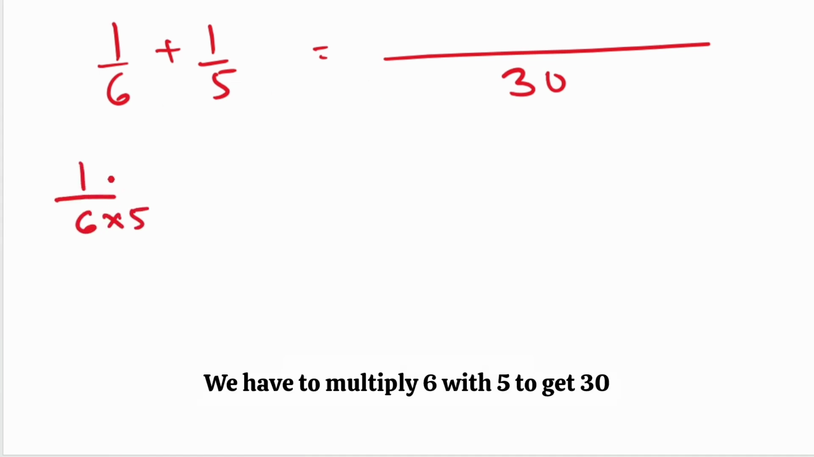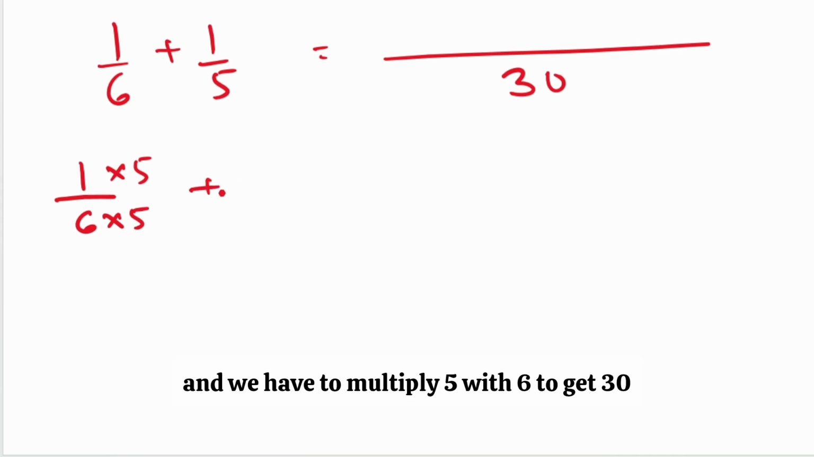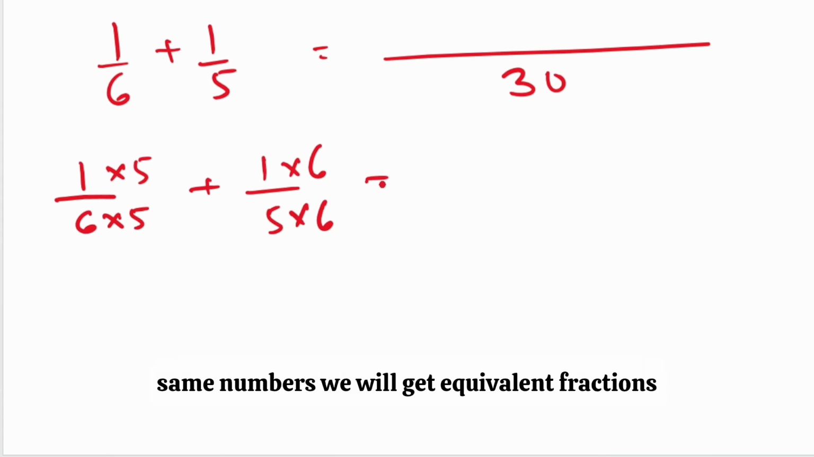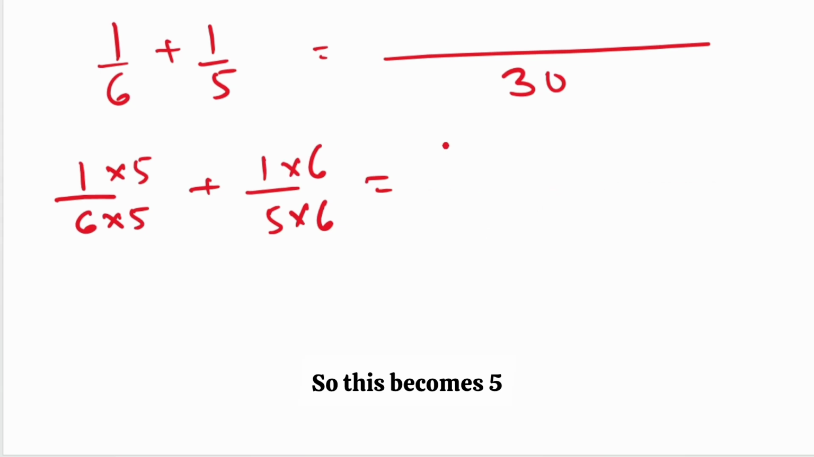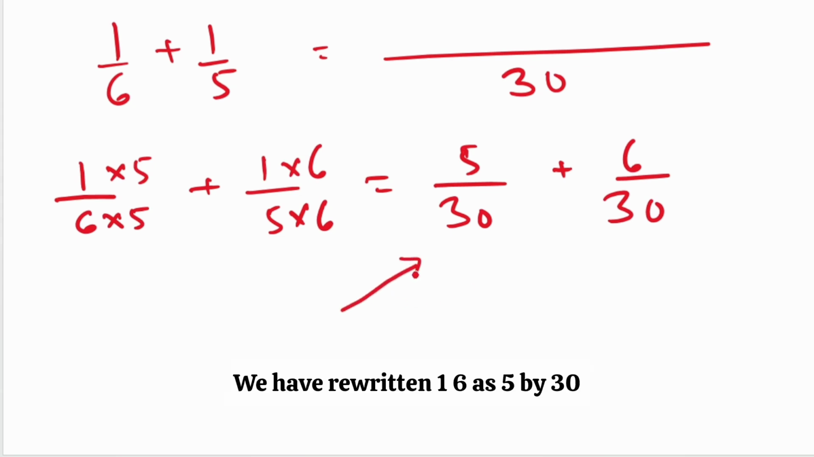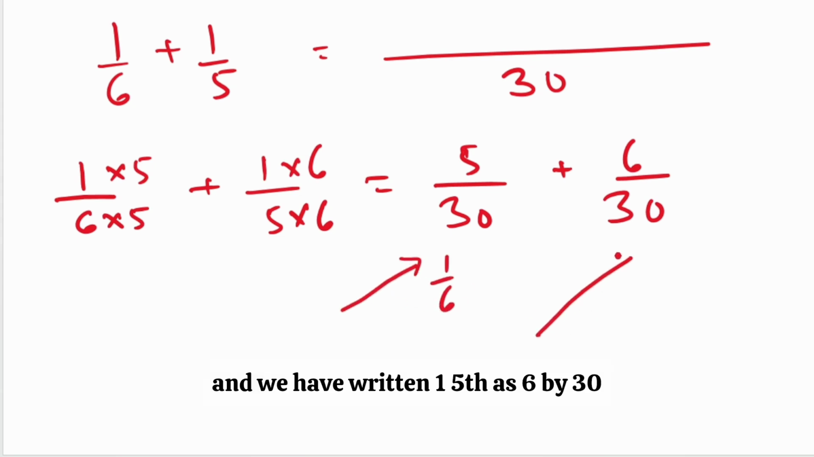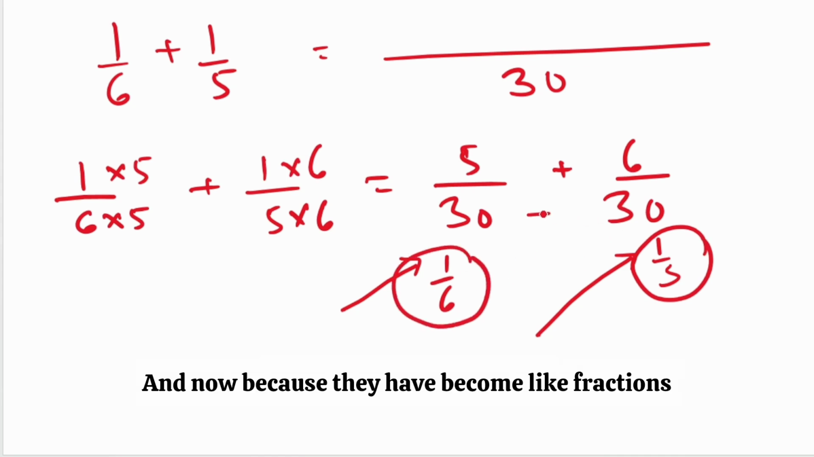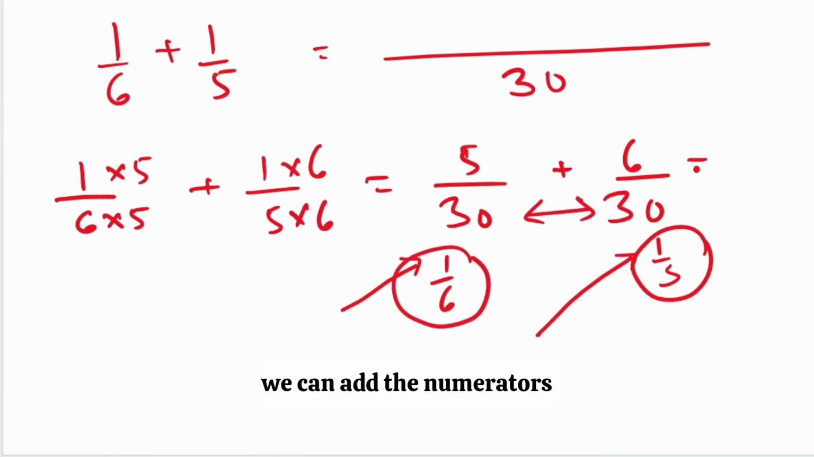We have to multiply 6 by 5 to get 30 and we have to multiply 5 by 6 to get 30. So if we multiply the numerators by the same numbers, we will get equivalent fractions, and then only can we add them. So this becomes 5 over 30 and we have to add 6 over 30. We have rewritten 1/6 as 5 by 30 and 1/5 as 6 by 30. This is what we have done. And now, because they have become like fractions, we can add the numerators. So this becomes 11 by 30.